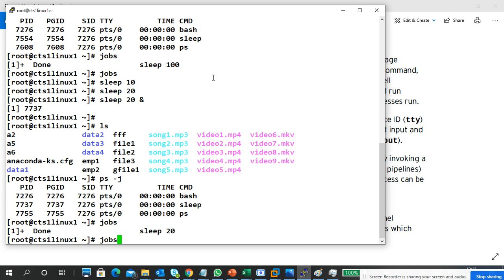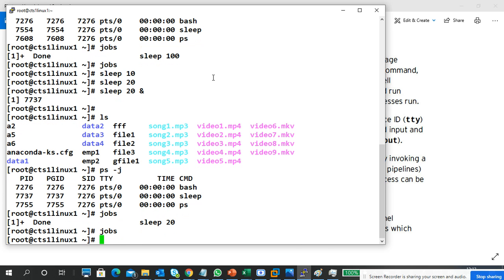Like when a process is running in your foreground, once it completes, it returns to your normal terminal. The same thing applies if a process is running in the background: once it is completed, it will exit from the background also. So this is called a foreground and background process. Foreground process means it runs on your terminal. Background means it runs inside the system only, it won't show on your screen. That is the difference. To run any process in the background, we should use an ampersand. To make any process into the background, we should add an ampersand. That's it.